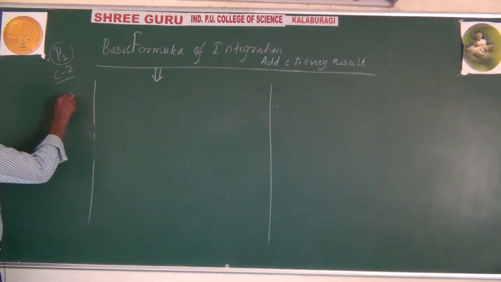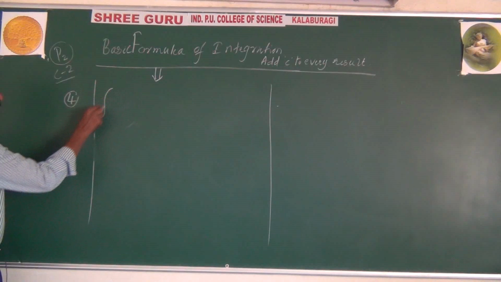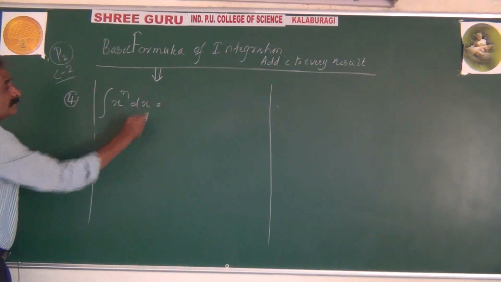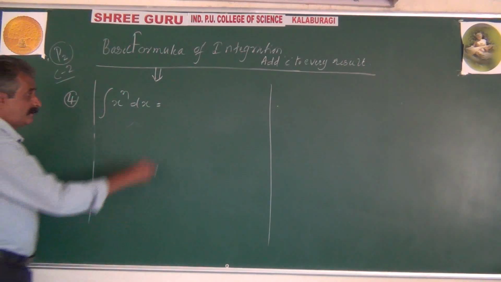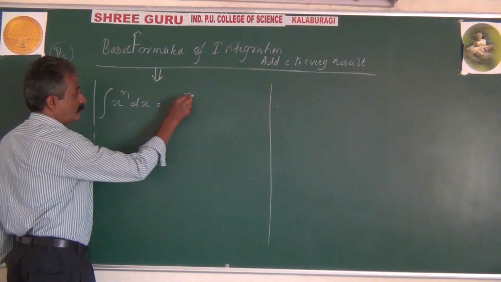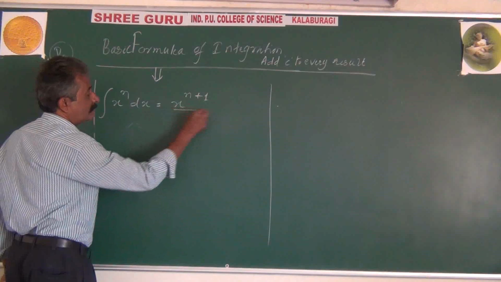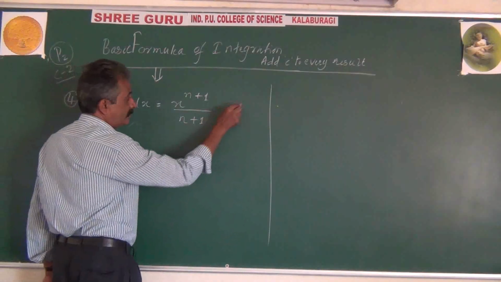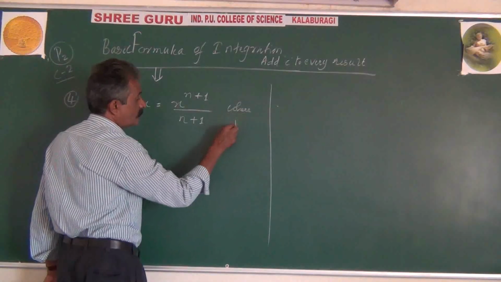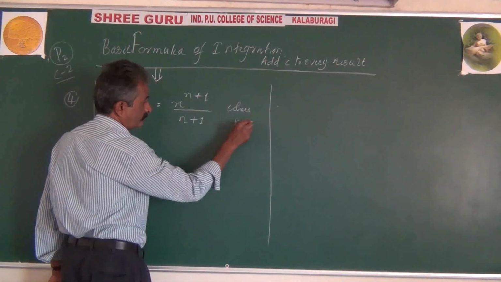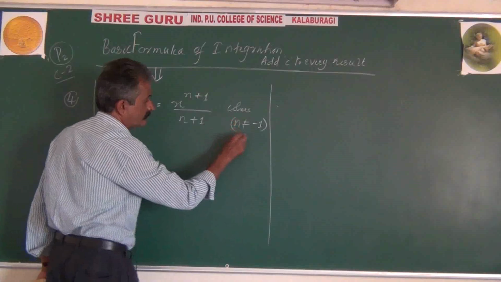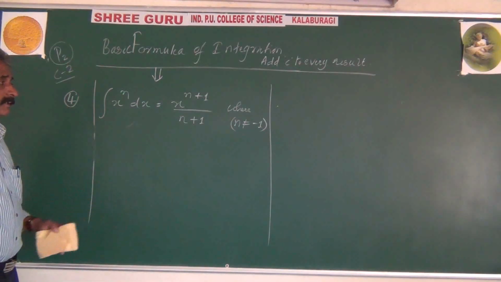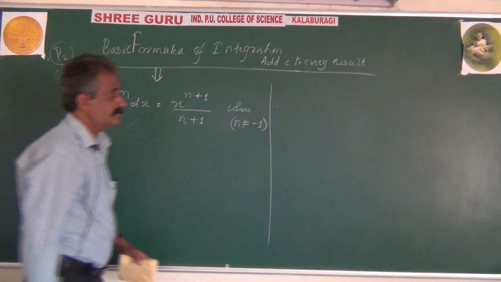Next, fourth, integration of x to the power of n dx. This is a very important formula. Answer: x to the power of n plus 1 divided by n plus 1, where n is not equal to minus 1.